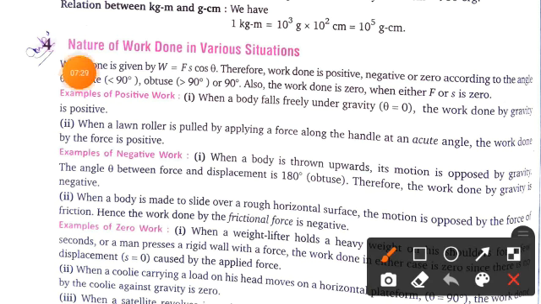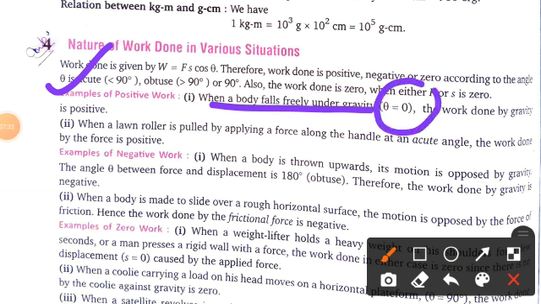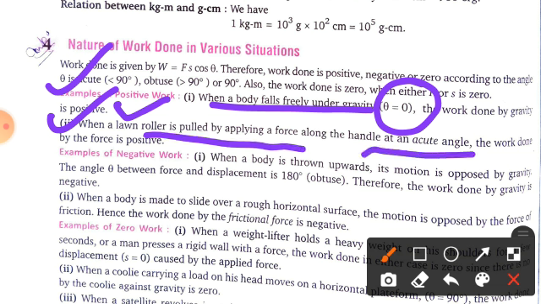Now we talk about examples of positive work done. When a body falls freely under gravity, theta is equal to how much? 0. So the work done by gravity you take as positive. Similarly, the second one: when a lawn roller is pulled by applying a force along the handle at an acute angle, in that case the work done is also positive.